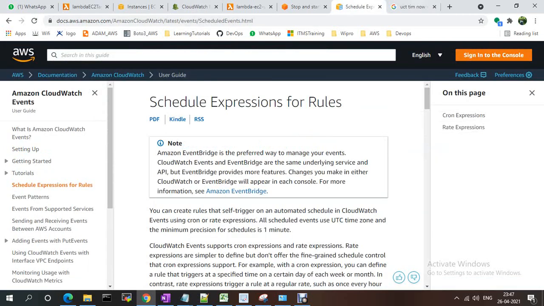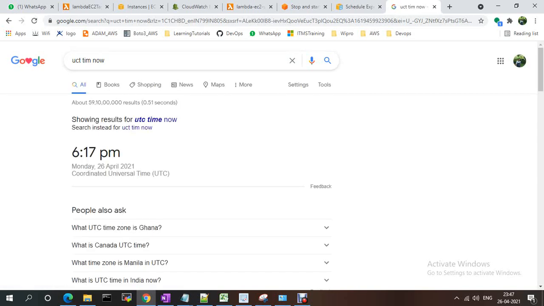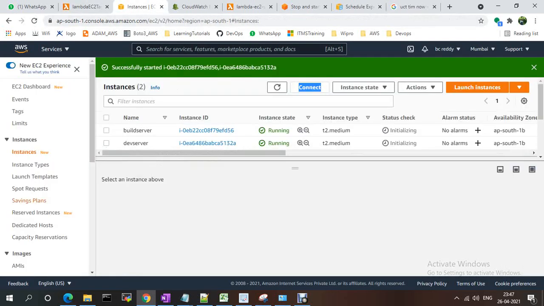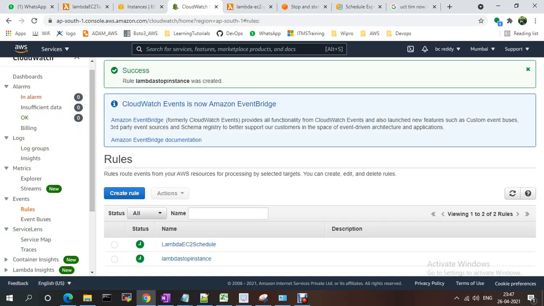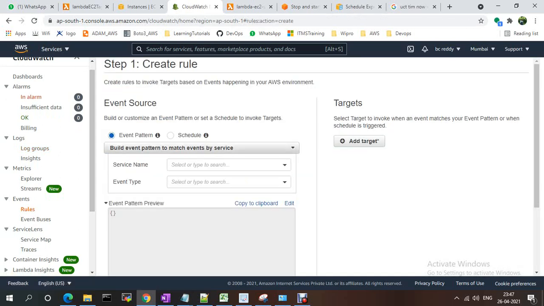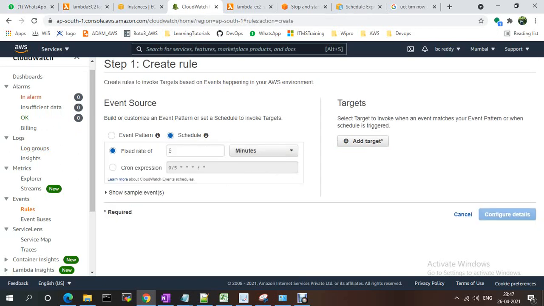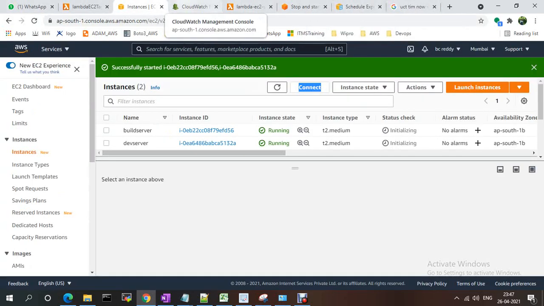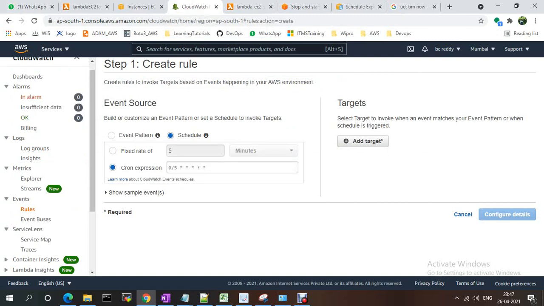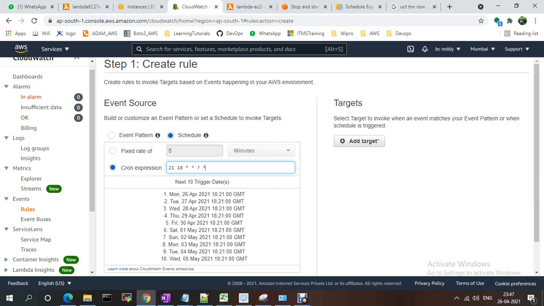Now I want to stop them. I'll give 6:20. I go to create rule, scheduler, and I'm going with a cron expression. 21:18 means 21 minutes, 6 o'clock means 18, then day of the month, question mark, and year. It should be triggered at 21.